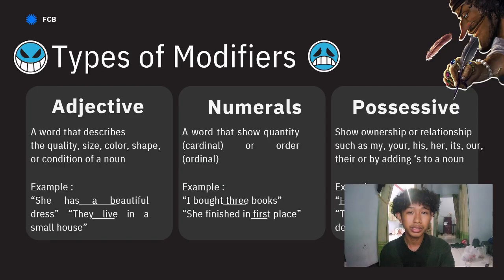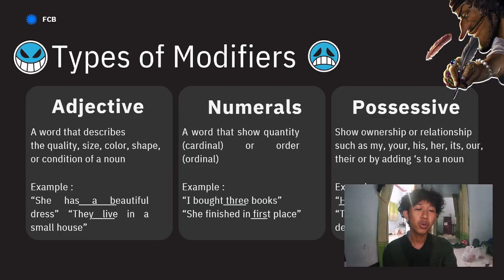Next, numerals. Words that can show quantity or order. Example: I bought 3 books. 3 is an explanation of how many nouns there are. Next, she finished in first place. It shows order, like in this context, she finished in the first place.